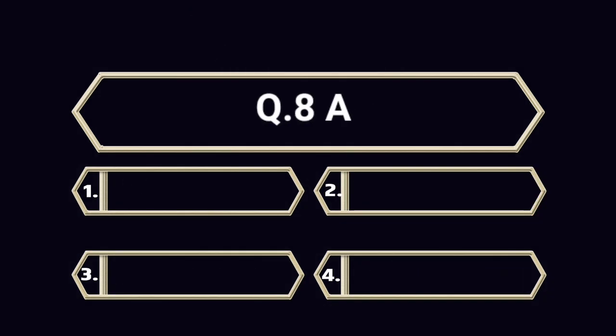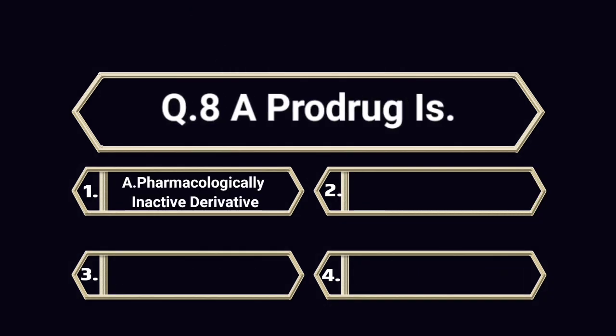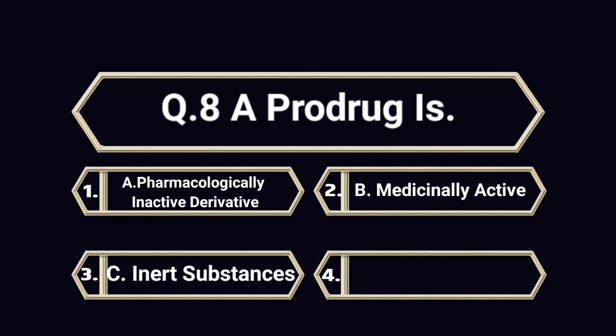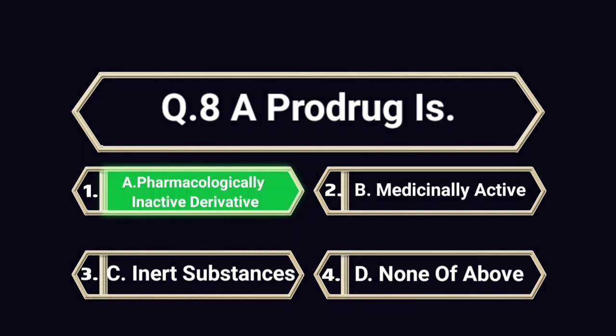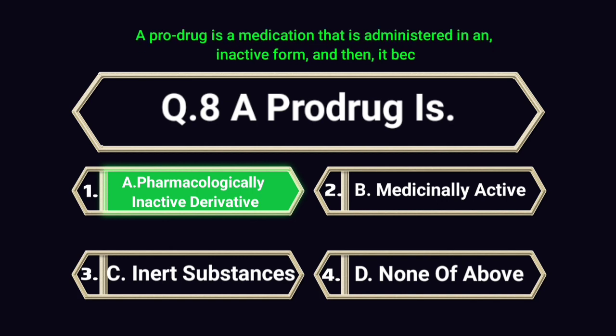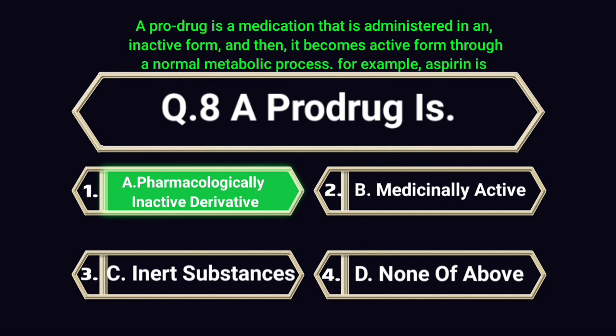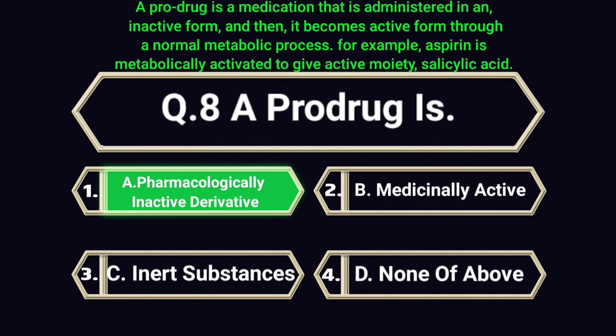Question number 8. A prodrug is A. Pharmacologically inactive derivative. B. Medicinally active. C. Inert substances. D. None of above. Answer is A. Pharmacologically inactive derivative. Explanation. A prodrug is a medication that is administered in an inactive form, and then it becomes active form through a normal metabolic process. For example, aspirin is metabolically activated to give active moiety, salicylic acid.